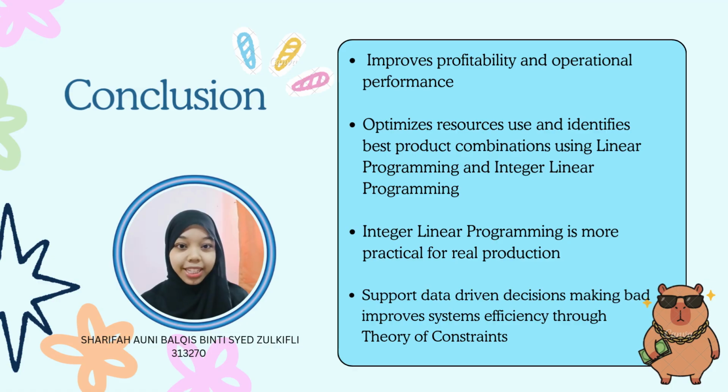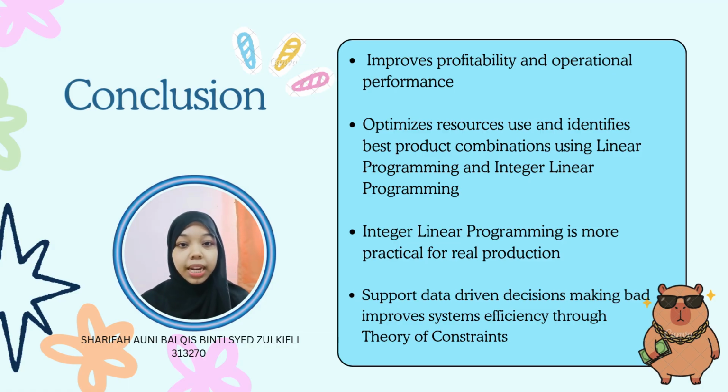In some situations, integer linear programming is more practical because production must be in whole units, making it more realistic for real operations. The theory of constraints also supports this by focusing on bottlenecks, where improving the main limiting factor can significantly improve the overall system performance.